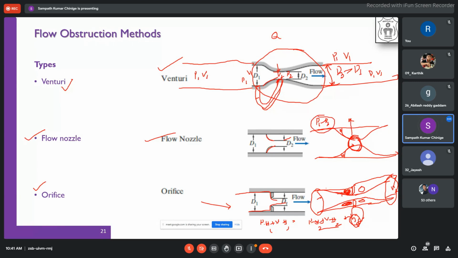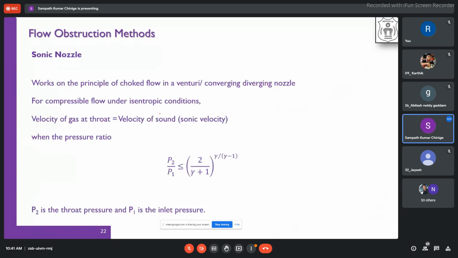So that is clear. And when it comes to the flow nozzle, it is better than the orifice meter, but it is less accurate than the venturi. Again, I am repeating, you have to go to the textbook and look at the ASME standards for the design of these venturi meter, flow nozzle, and orifice meter.